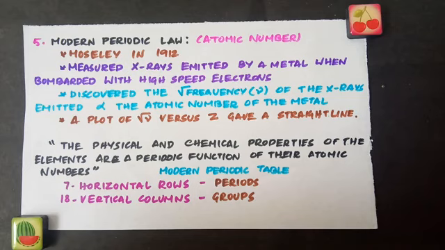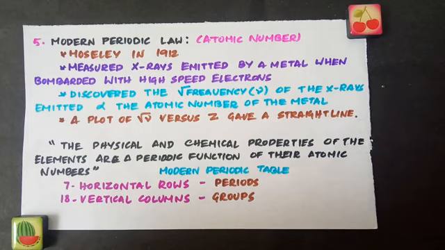So how to justify this? Why are the physical and chemical properties of the elements a periodic function of their atomic numbers? We know that an atom consists of a nucleus which contains protons and neutrons, surrounded by electrons. Atomic mass is a nuclear property. It depends upon the number of protons and neutrons in the nucleus, whereas atomic number tells the number of electrons in the extranuclear part.